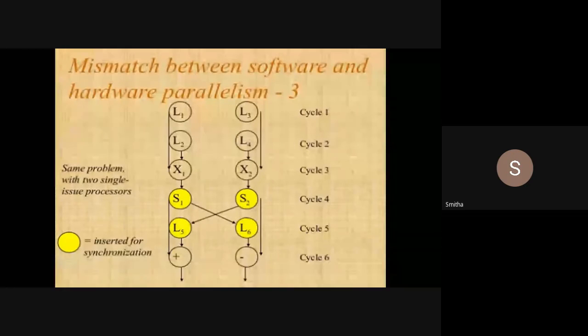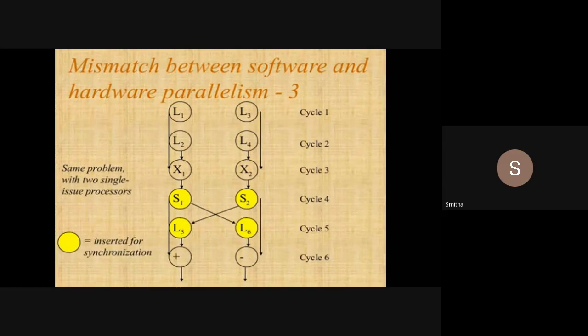Then, using one example, we have seen the mismatch between them. Hardware parallelism takes care only of resource dependency, whereas software parallelism takes care of both control and data dependencies. But because of that, there are possibilities of getting a mismatch.